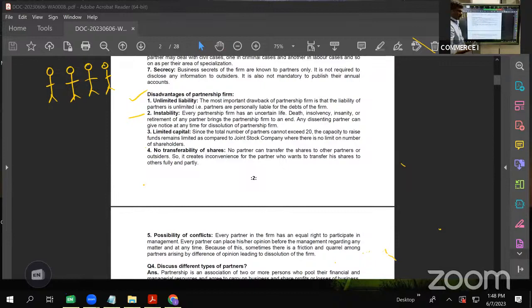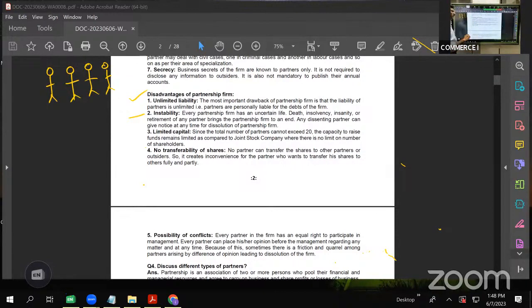And it very, very occasionally happens that all the 4 or 5 partners think on the same wavelength. There will be differences of opinion, and because of this, some quarrels and rifts will crop up, which will dismantle the business, which will break up the partnership.